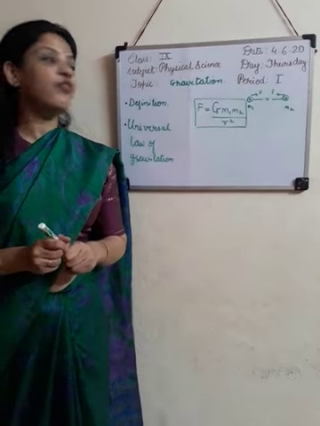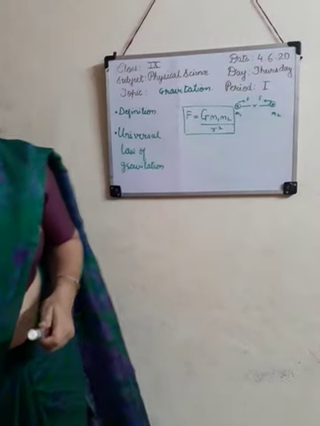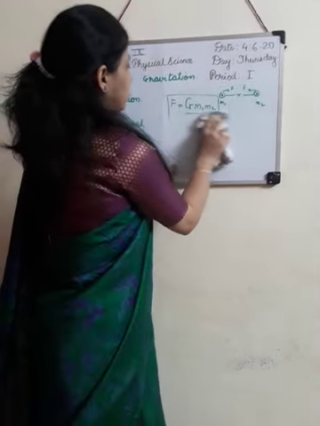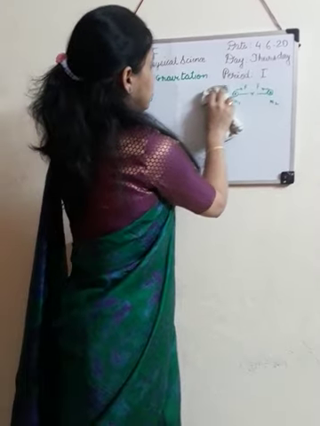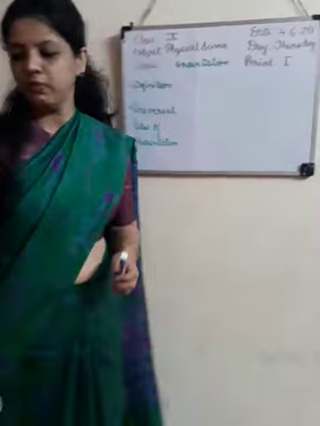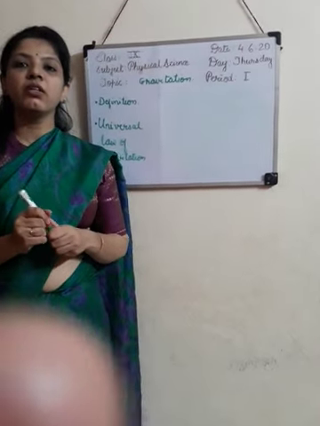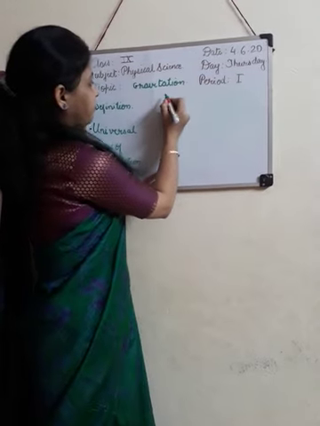Now we will find out the unit and value of G. Now what is the unit of force? It is Newton.